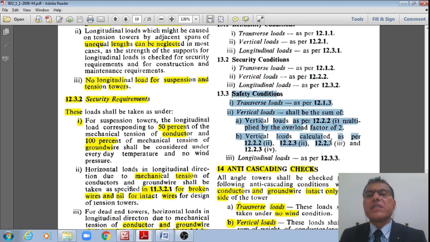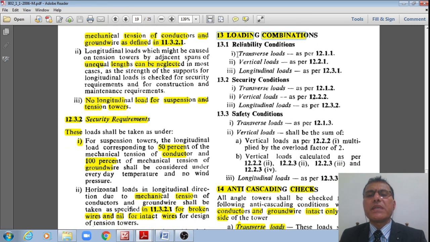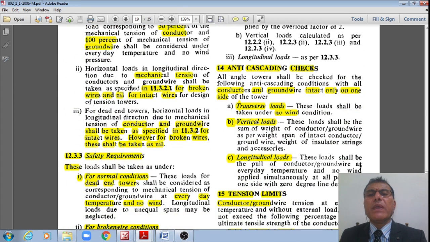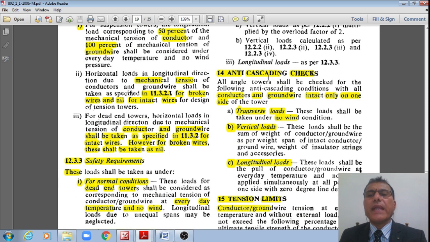Whereas from safety point of view also, the transverse loads as per 12.1.3, vertical loads as per 12.2.3, and longitudinal loads as per 12.3.3. That is how all these load combinations shall be considered for reliability and security and safety point of view. And we will have the checks for the anti-cascading effects also, right?